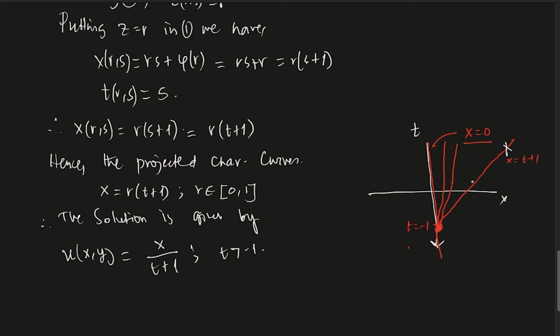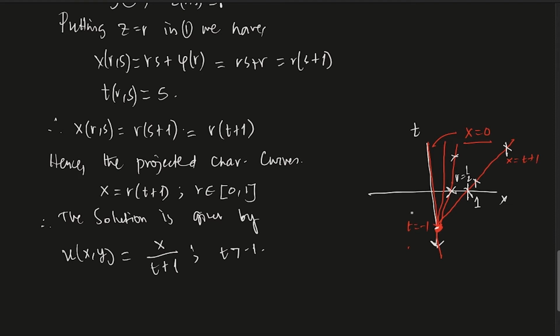At this point, let's say r equals 1, so z equals 1 here, and also here. If you carry on along this line, z is always constant. Let's say this is r equals half. Along this line z equals half.